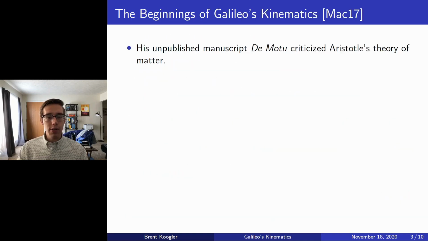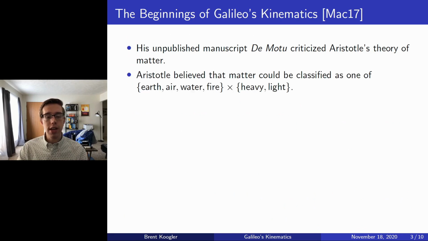So we now begin discussing Galileo's actual thoughts on kinematics. And to begin, we consider his unpublished manuscript, De Motu, which criticized Aristotle's theory of matter. For example, Aristotle believed that matter could be classified as one of earth, air, water, fire, and then could be further subclassified into heavy and light. Galileo, on the other hand, thought that all of matter should just be classified as variations of heavy.